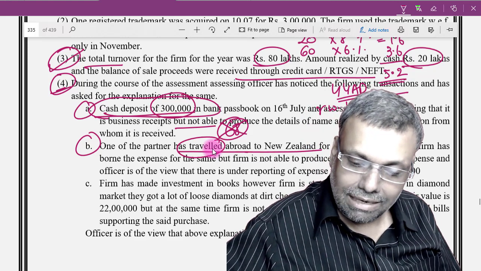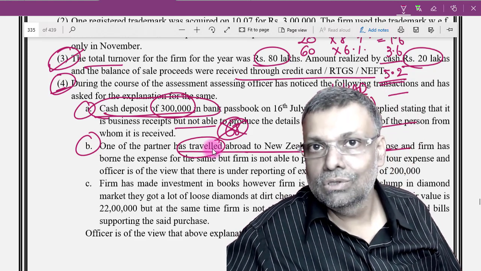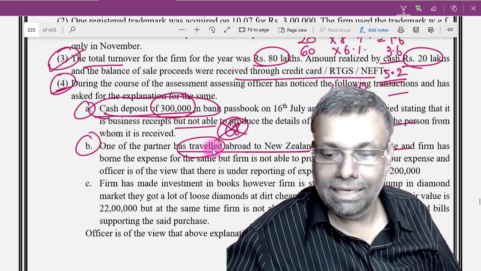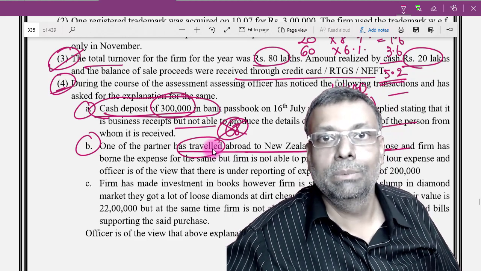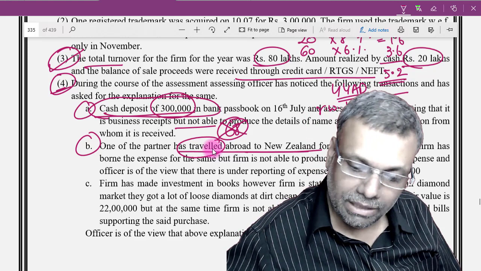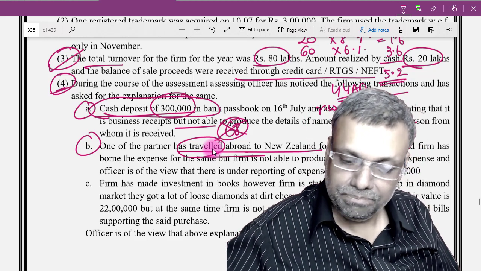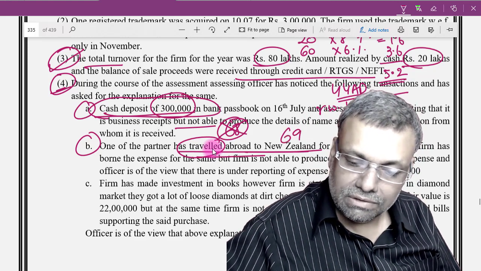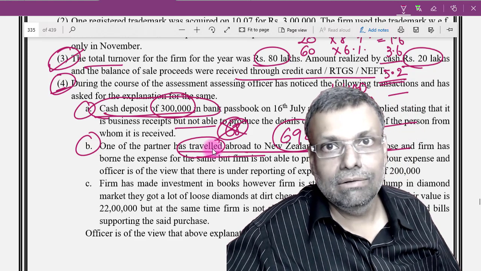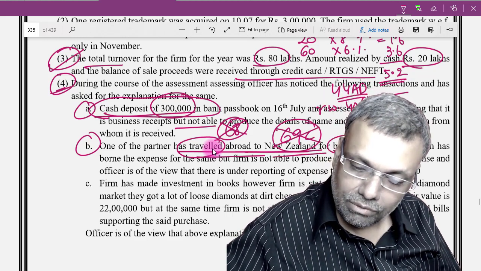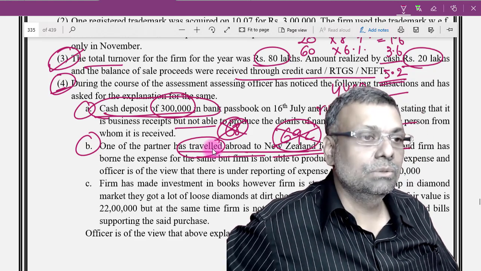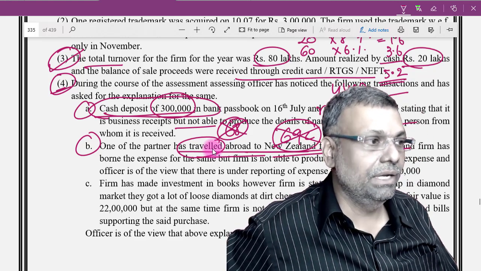Now this is one of the travel expenditures, because this is also linked with the business. So in presumptive taxation, whatever is linked with the business does not require any adjustment, because all the deductions are deemed to have been allowed. So even the travel expenditure, which could be a situation of section 69C for disallowance of expenditure, because it is linked with the business purpose, no such adjustment is required on this particular front.